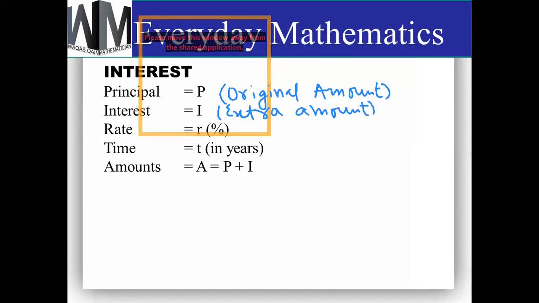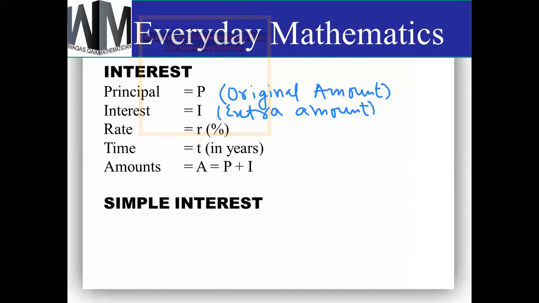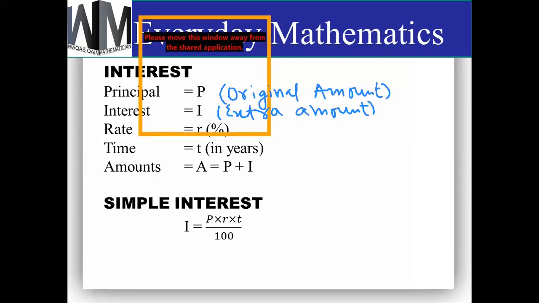Now there are two types of interest. The first type is called simple interest. In simple interest, the original amount, which is called principal, is always the same, and we have to pay the rate which is decided on that original amount. So the formula for simple interest is I equals PRT over 100.